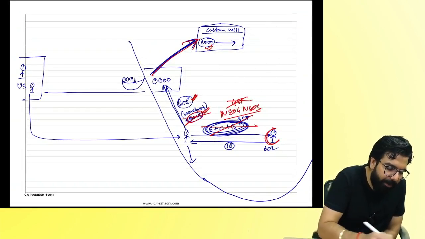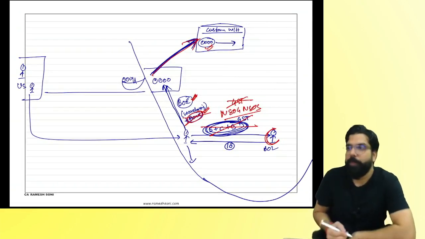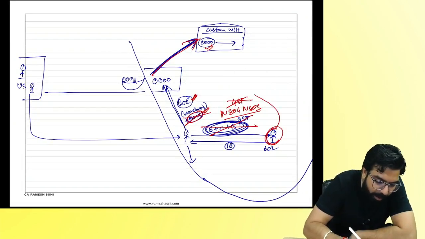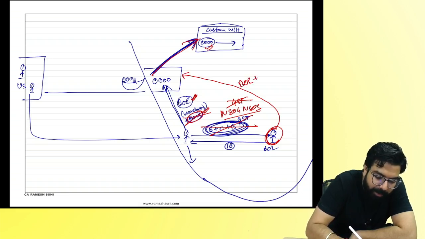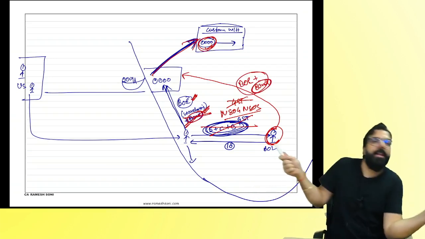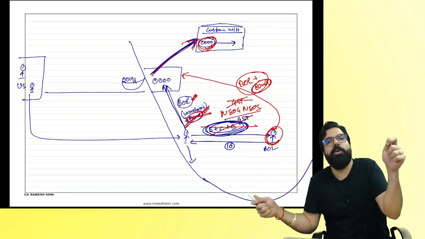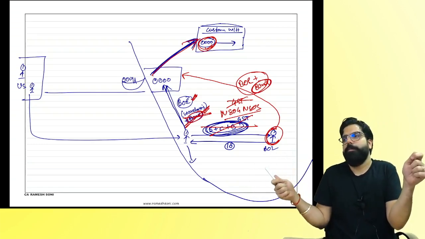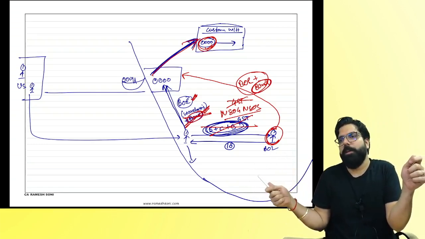immediately. People, if you don't clear the goods immediately, then you have to give a bill of entry to the officer saying, sir, plus you have to give a bond saying, sir, I want to keep the goods in the warehouse. Please cancel Ramesh's bond and keep my bond now. So one bond cancelled, another bond given. So it is called bond to bond transfer. Are we clear with this point, everyone?